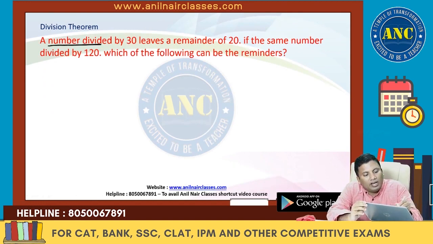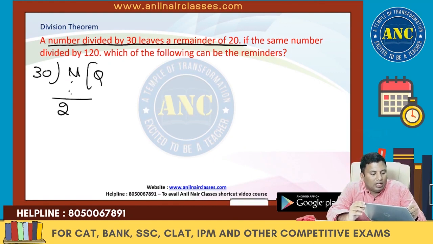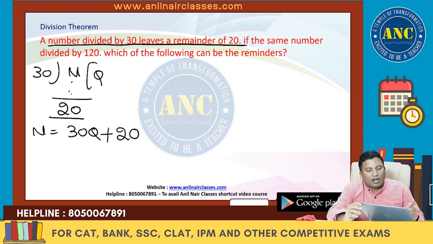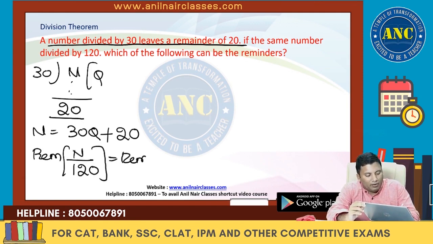A number when divided by 30 leaves a remainder of 20. A number when divided by 30, the quotient is Q and the remainder is 20. Dividend equals divisor into quotient plus remainder: 30 into Q plus 20. What are all the remainders when N is divided by 120? 30 into Q plus 20, divided by 120.